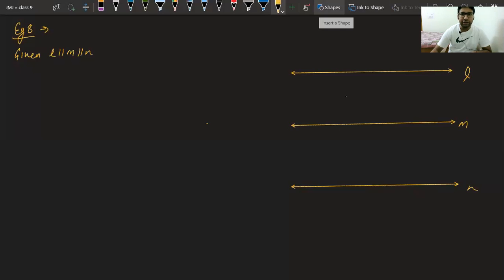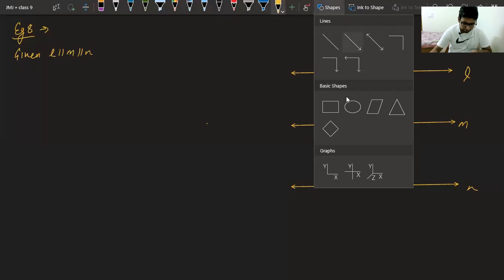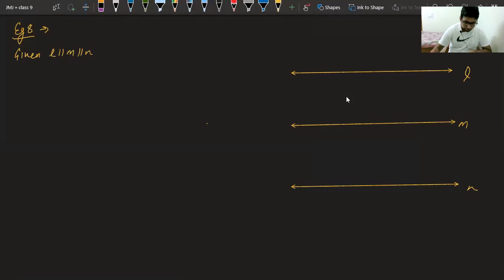Can you tell me what is the transversal, class? Can you define transversal? What do you mean by a transversal? Try to define fast. What is a transversal?